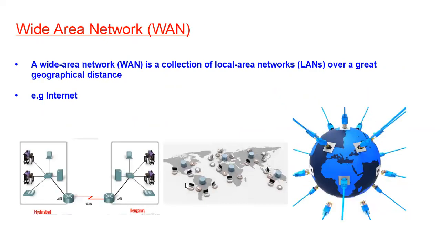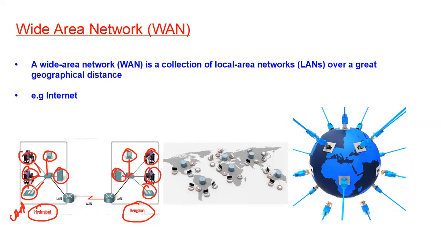Then we have wide area network. So wide area network, again, is also a collection of LANs over a great geographical distance. Here, let us say you have two different LANs in two different cities. One LAN is in Hyderabad, another LAN is in Bangalore. In the Hyderabad LAN, we have 3 PCs, one IP phone, and one server. They are all connected to a network and it is forming the LAN here. In Bangalore also we have 3 PCs, one IP phone, one server.